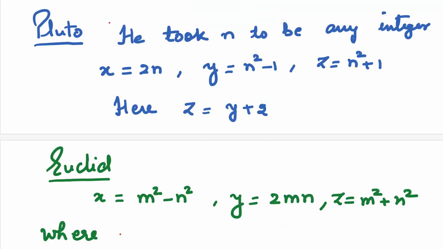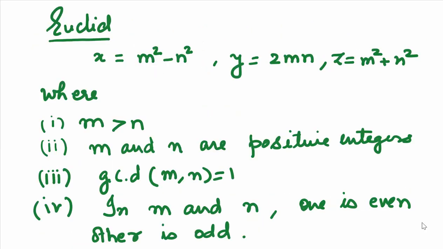The formula given by Plato was x is equal to 2n, y is equal to n square minus 1, and z is equal to n square plus 1. Here, our z can be seen as y plus 2, and you can see that the smallest leg is always even. So you just saw the smallest side from Pythagoras' formula was odd, and in Plato's formula it was even, which meant that we had to use two different formulas if we wanted the smallest side to be even or odd. But Euclid solved that problem. Euclid's formula gives all Pythagorean triples.